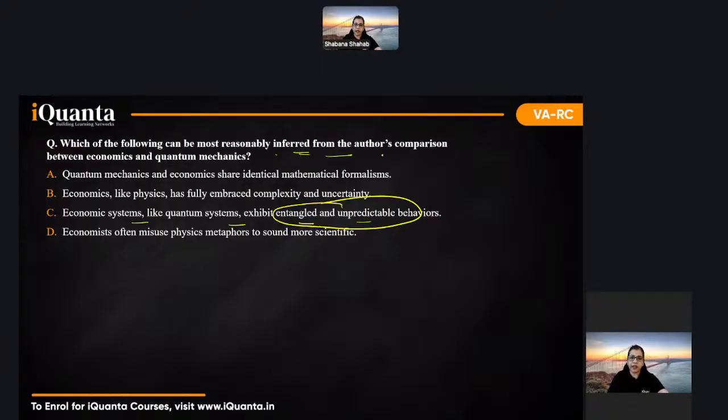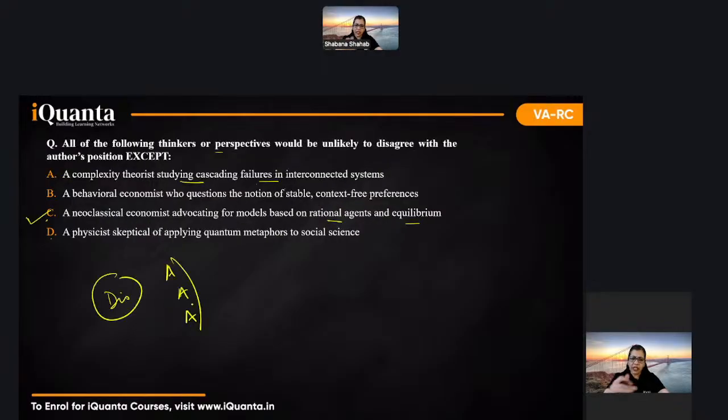So for the reasonably inferred comparison between this and this, you can go to that particular zone, particular point, right? This question is always an easy one, because if such a question asks you the difference between two things, you need to go to that zone, read 2 lines up, 2 lines down, then infer. So this was very, very doable. Okay, this is what I say. This one, yes, you could have taken that.